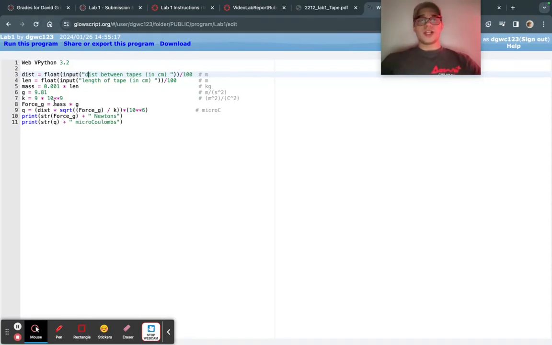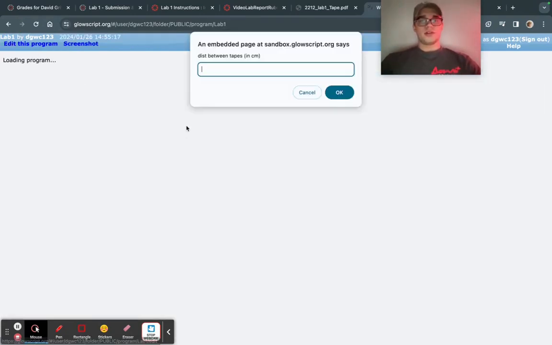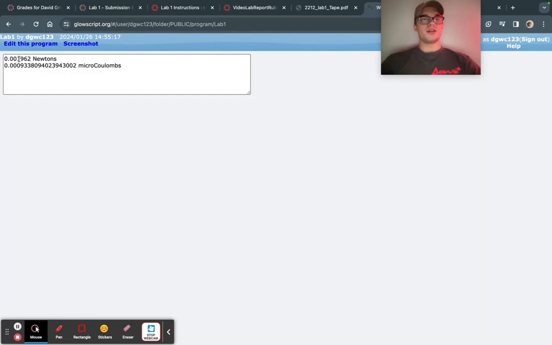In doing so, I was able to write this program, which takes inputs for distance, 0.2 centimeters, and the length of tape, roughly 20 centimeters, and returns these values here. This one for the force due to charge, and this one for the charge itself of each one of the pieces of tape. Now, this charge is known to be positive, referencing earlier when we put it next to a piece of plastic that was charged negatively, and they attracted.